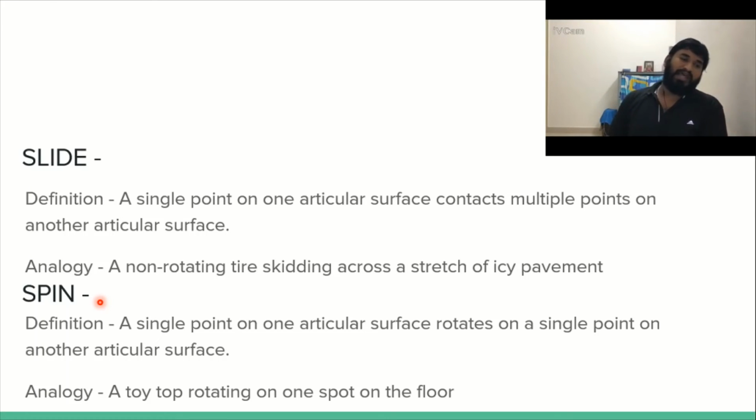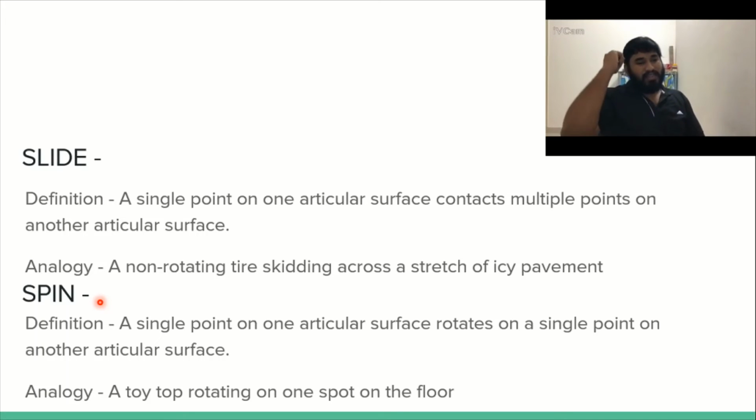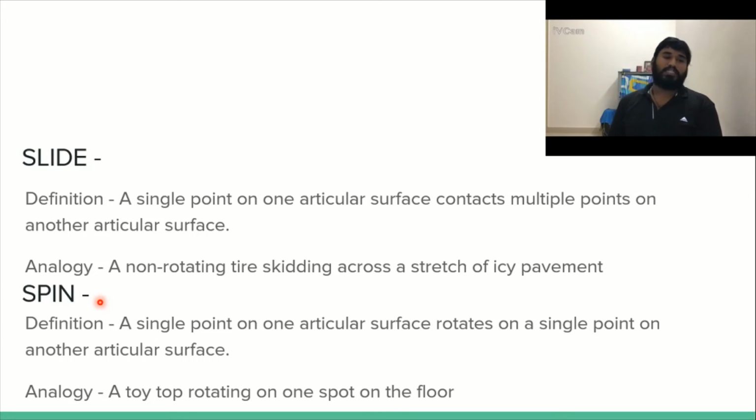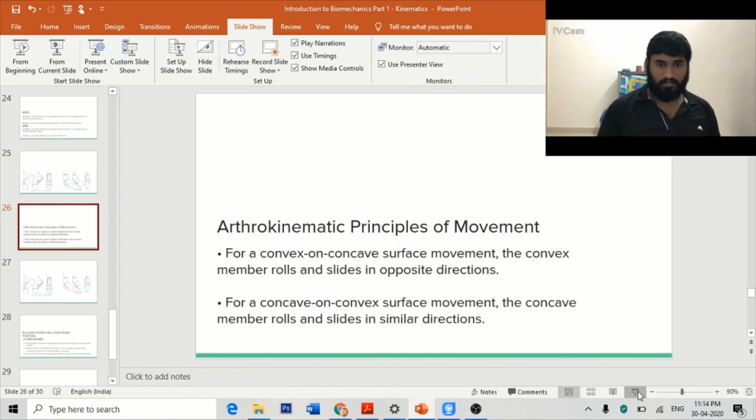That is your slide. So what is the third one? The third one is the spin. A single point of one articular surface rotates on a single point on another articular surface. That is called your spin. A toy top rotating on a spot of the floor is the analogy for spin.